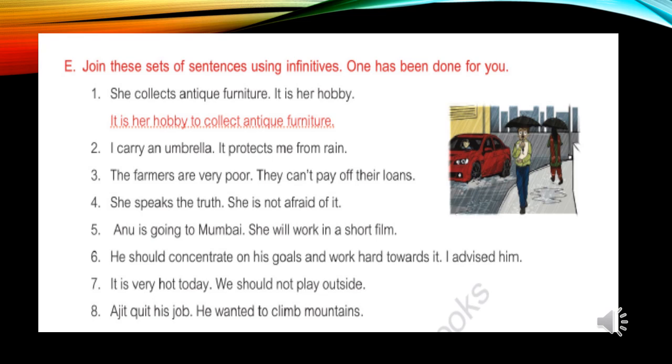Now see the exercise number E. Join these sets of sentences using infinitives. One has been done for you. The first you can see here, there is the answer also. See the second one. I carry an umbrella, it protects me from rain. Its answer will be, I carry an umbrella to protect me from rain. Now see the third one. The farmers are very poor, they cannot pay off their loans. Its answer will be, the farmers are too poor to pay off their loans.